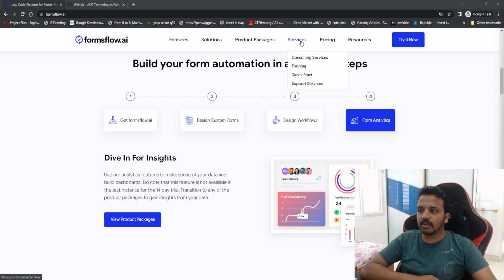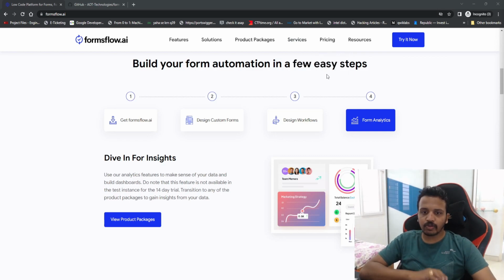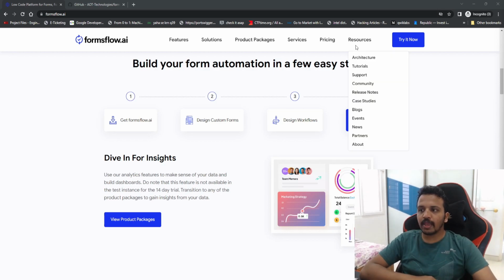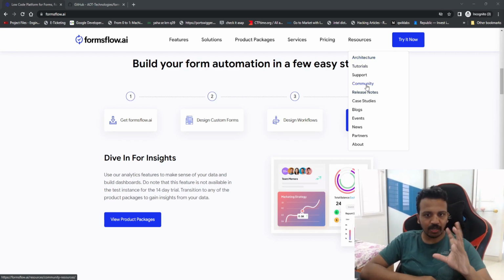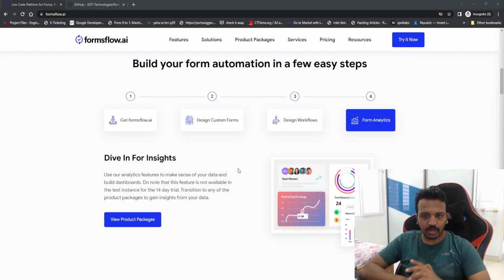We can also see that training is provided, consulting services are there, and you can get a quick start. If nothing else, you can also use the GitHub open source to get your hands dirty. Definitely spend your time on this architecture, be active in the community, and you can also refer to the GitHub release pages. So that's all about the tool.